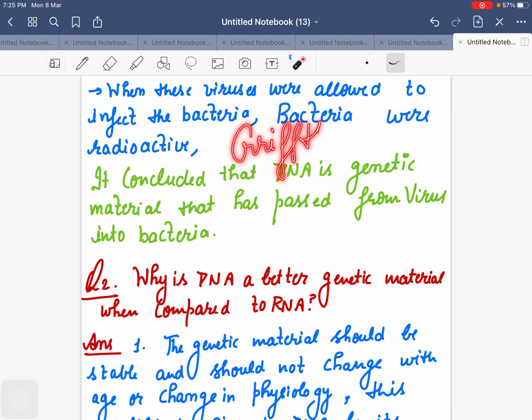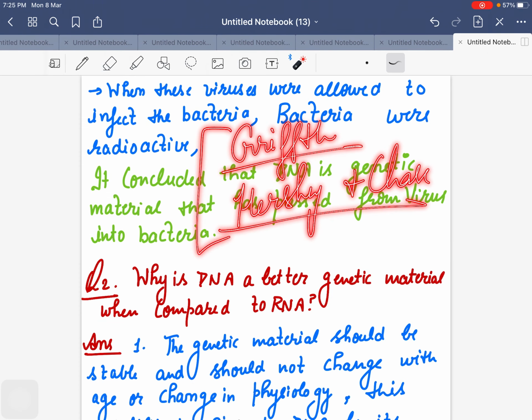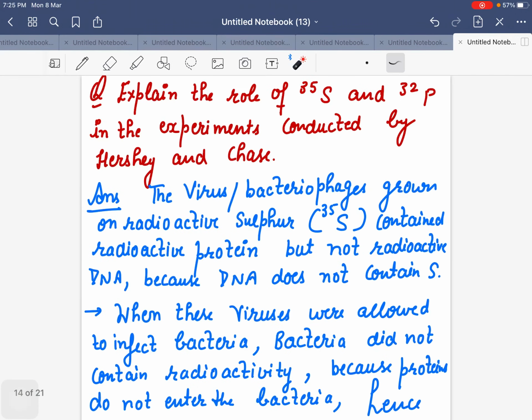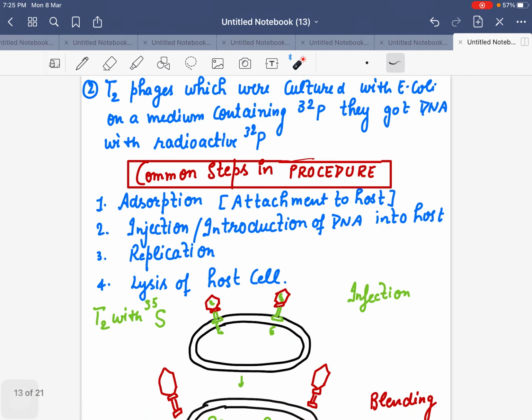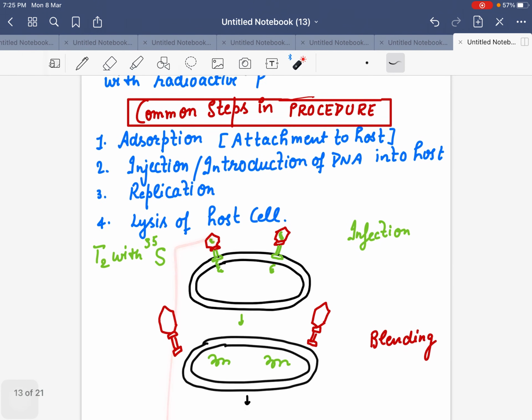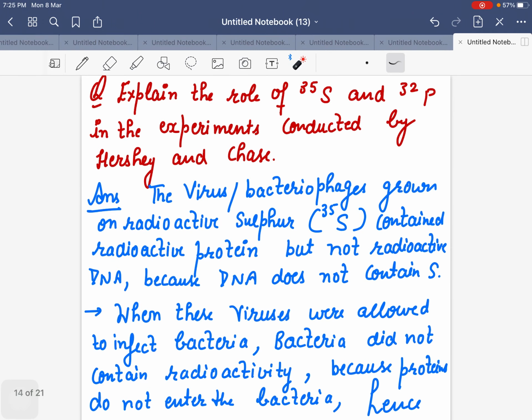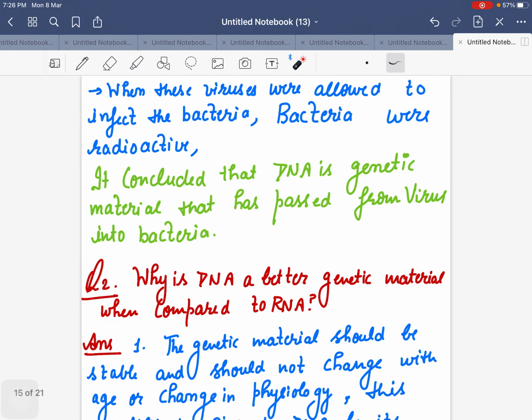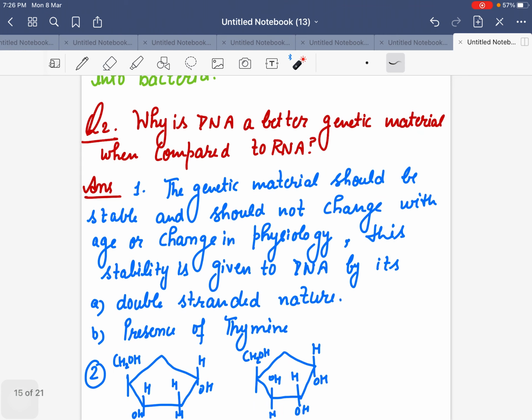So the first experiment, the transformation experiment, was done by Griffith, and the second experiment for the proof was done by Hershey and Chase. So these two experiments should be on your tips, and if it is coming for 5 marks, draw these diagrams with the steps. You can find my detailed video in the link, right? I request that you please go through it, because I have explained in complete detail. You can make notes also. It will really help you out.